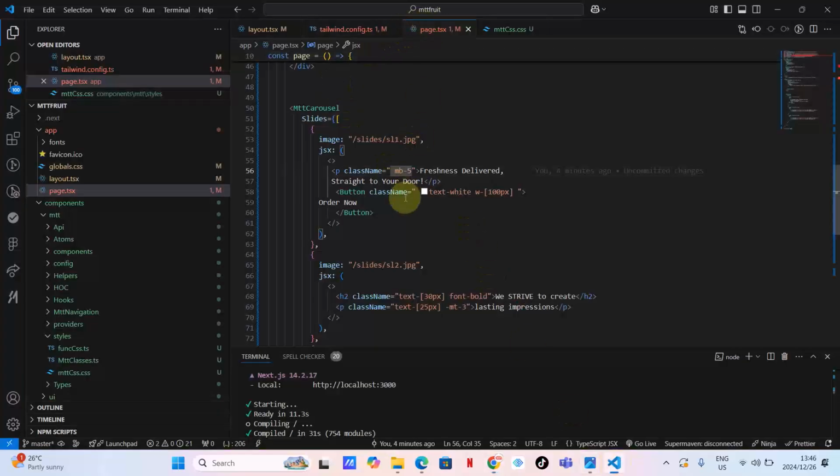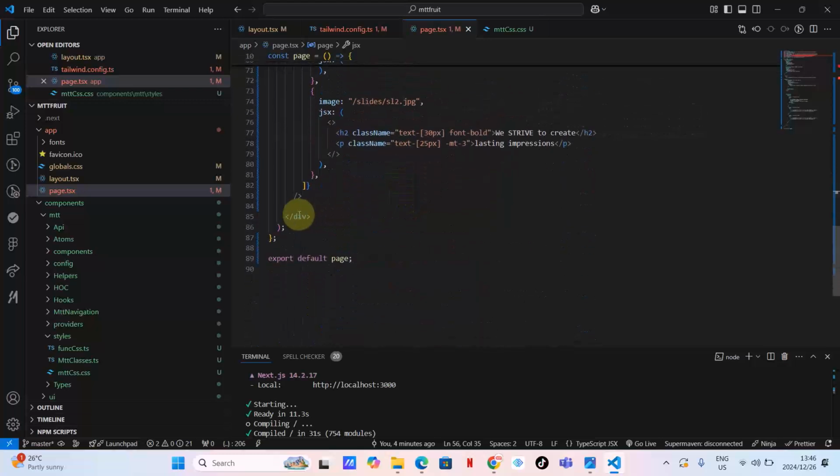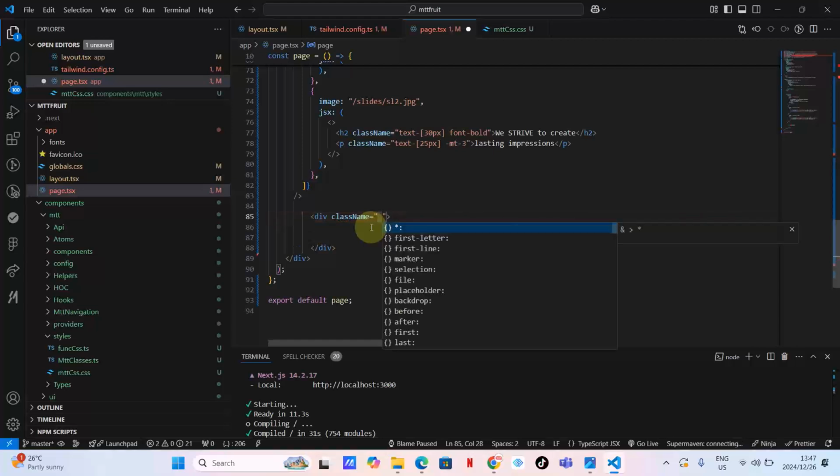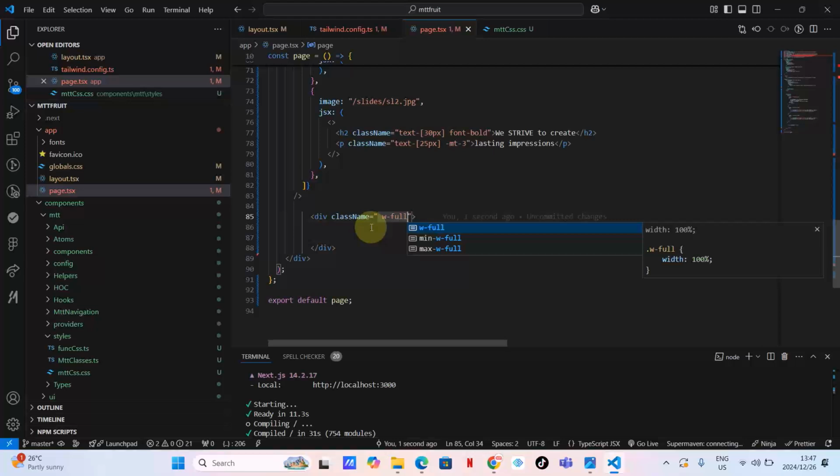What else do I want to do? I want to come here and check. This is my last div. I'm happy with that. Then let me create this div that will hold the bottom content section. Class name. Let's make the width full, just to make sure. And what else do I want to do?